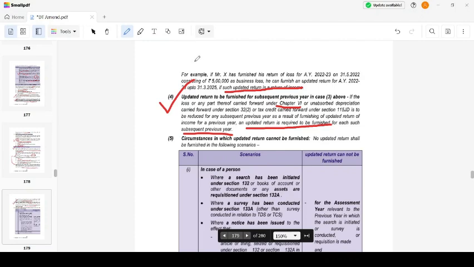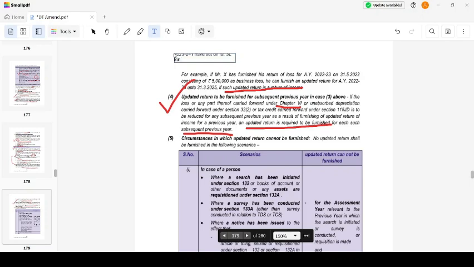Say, for example, for AY 22-23, I have shown a business loss. See, here, let me put it. AY 22-23, I have shown a business loss of 5 lakhs, right? Next year, assume for AY 23-24, I have set off rupees 3 lakhs.